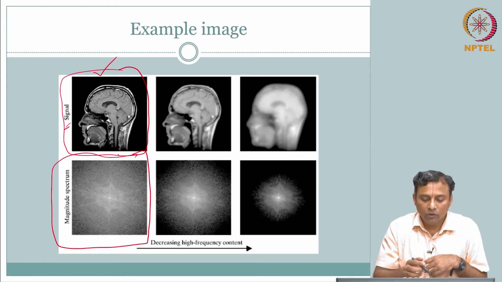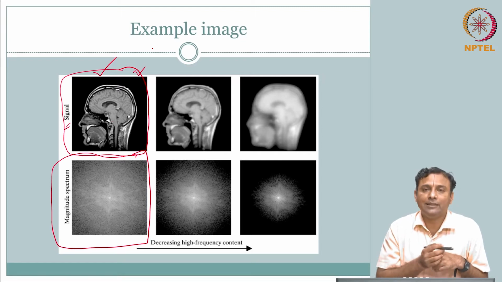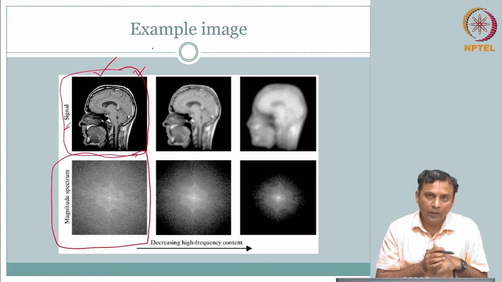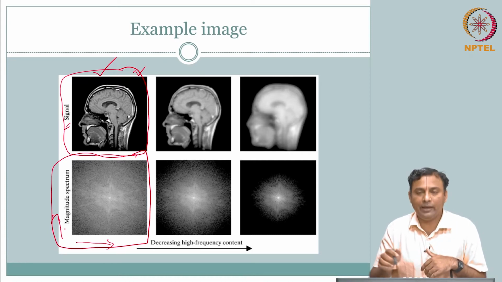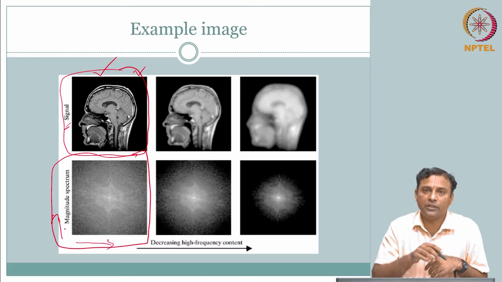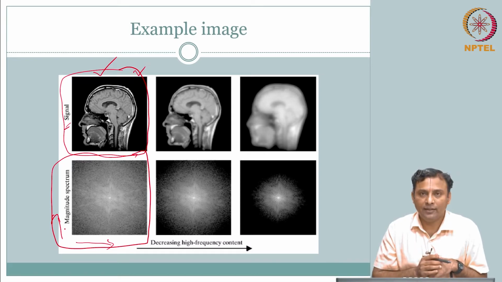What does that mean? That means I have taken the Fourier transform, I have decomposed this 2D signal f of x comma y into capital F of u comma v. So, this is your u and v, the two directions: the frequency along the x axis and the frequency along the y axis.